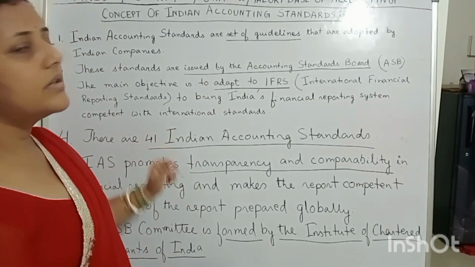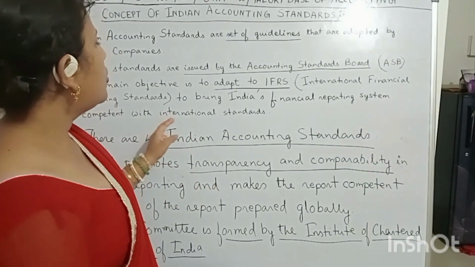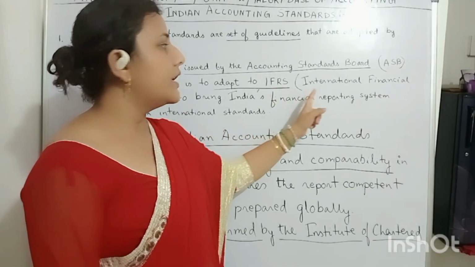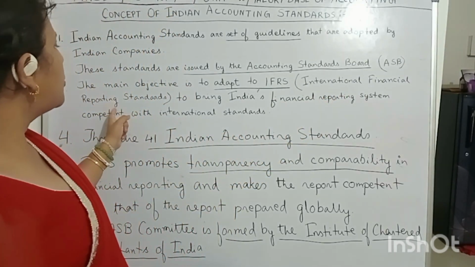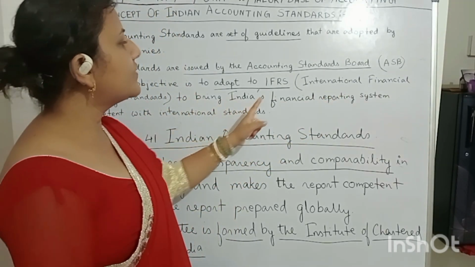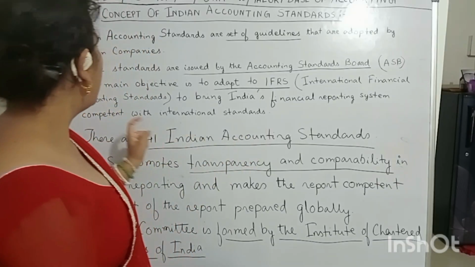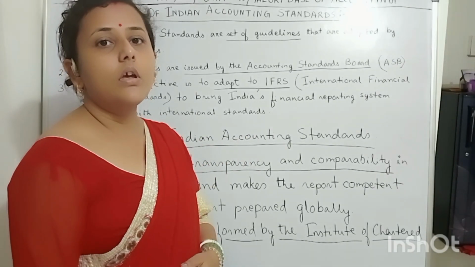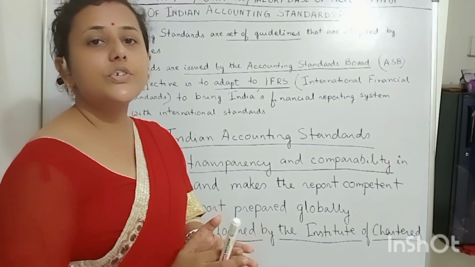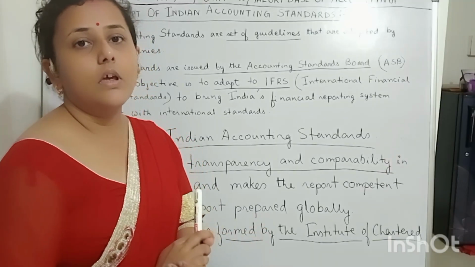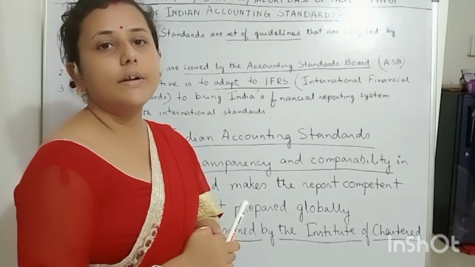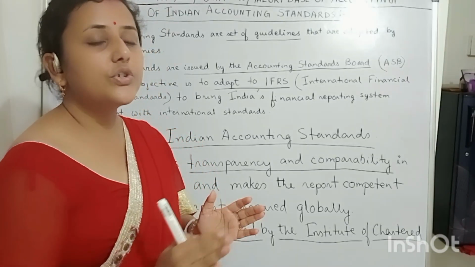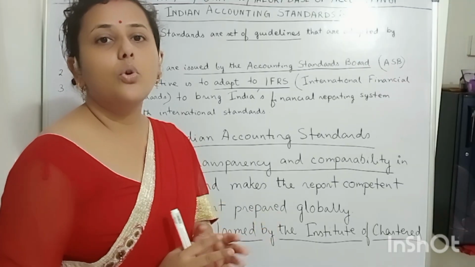Now you see what is the main objective. The main objective is to adapt to IFRS. What is IFRS? International Financial Reporting Standards, to bring India's financial reporting system competent with international standards. Okay, now IFRS is International Financial Reporting Standards. So by following IFRS, financial reports are prepared globally.